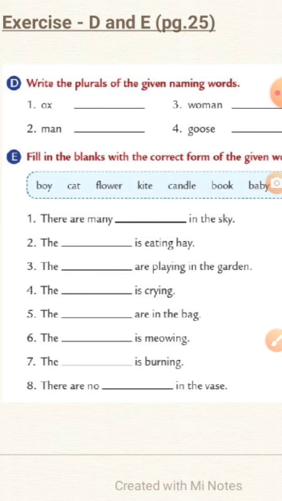Write the plurals of the given naming words. So we have to write what will be the naming word if we find such thing in many. So if it is an ox, number one is an ox. So it is one in number. So we have to change it to many. So how do we say it? Oxen. O-X-E-N, oxen.